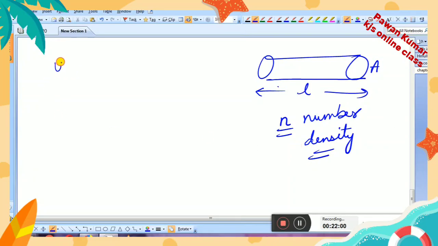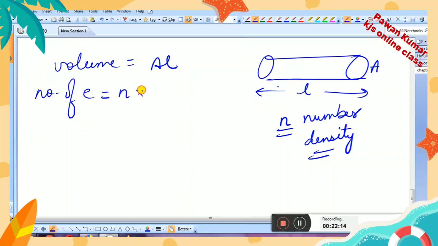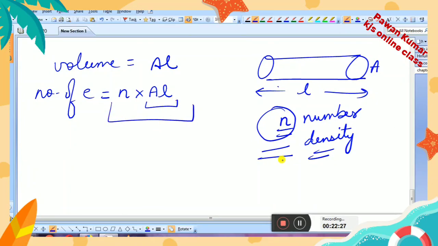Can you tell me what will be the volume of this conductor? Volume of this conductor will be AL. Now the number of electrons in this conductor will be n into AL, means n into volume of conductor. Why? Because in unit volume there are n electrons, then in AL volume how many electrons will be there? n into AL.